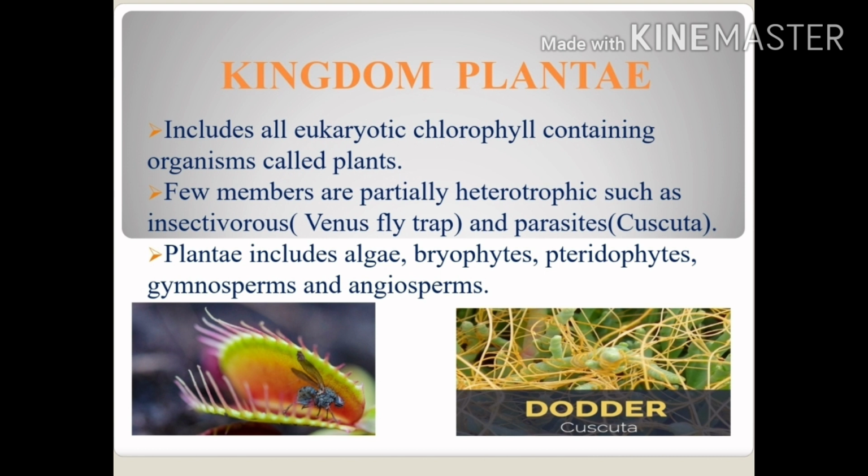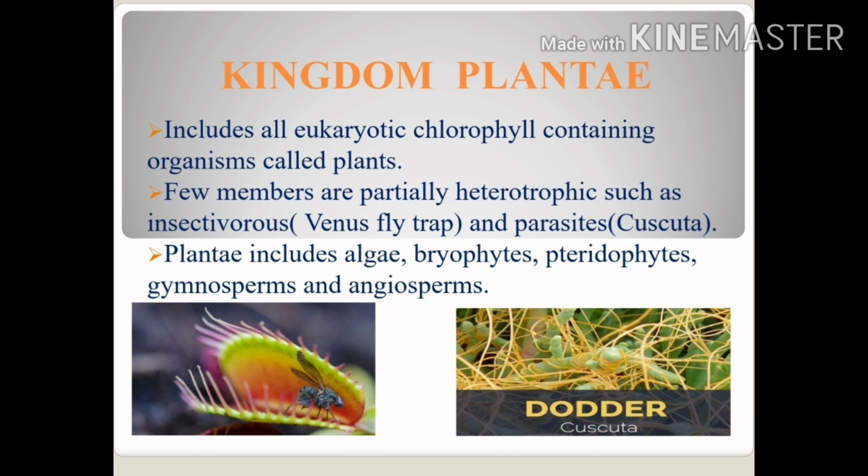Insectivorous means they can trap the insect and engulf it as their food, and parasite means they are dependent on a living host. As we can see on the right-hand side of the slide, that is Cuscuta, or we can also say the dodder. Plantae also includes algae, bryophytes, pteridophytes, gymnosperms and angiosperms. All these divisions we will be discussing in our chapter 3, which is all about the kingdom Plantae.